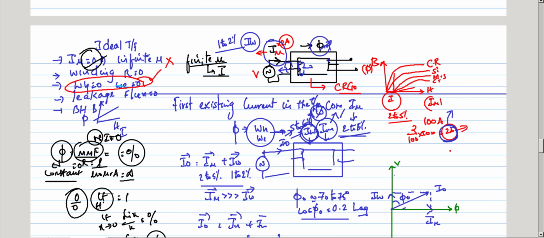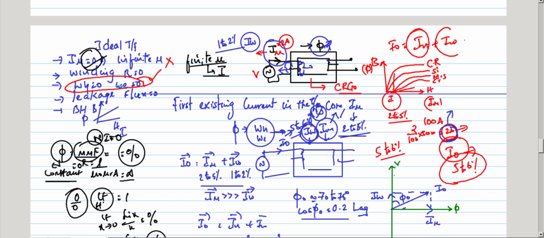Okay, so finally, under no load, the no load current I naught is only 5 to 6% of the full load current. It is very less. Under calculation you can neglect this. I naught is a combination of the magnetizing component and the iron loss component. It is a reactive component, it is an active component, or it is a wattful component, it is a wattless component. Okay, so the transformer has a poor no load power factor.